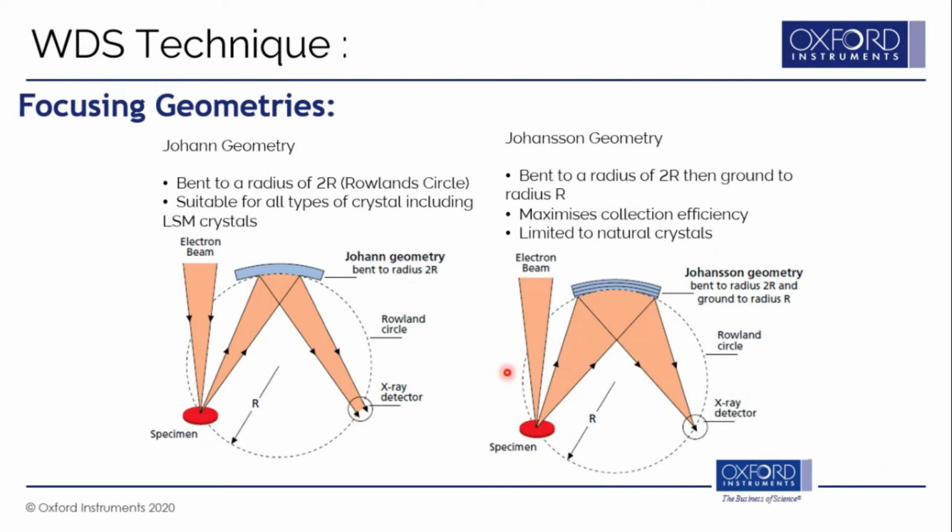Whereas in Johansson geometry, the X-rays coming out of the specimen are diffracted, only one wavelength is separated, and they are focused on the X-ray detector. So this is a fully focusing type of geometry, and we use this kind of geometry in our WDS detectors.